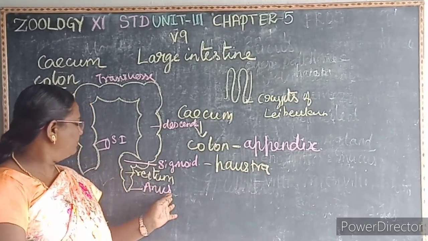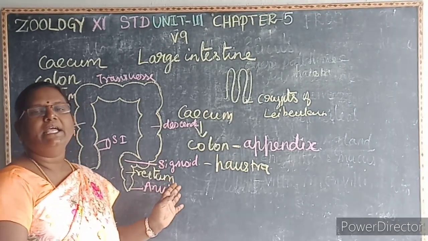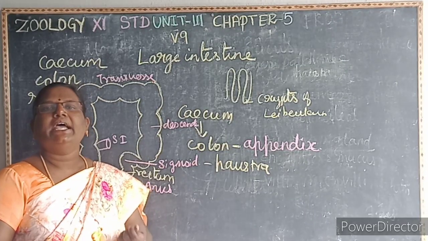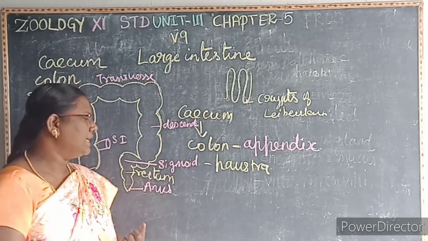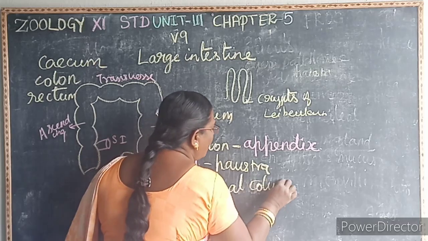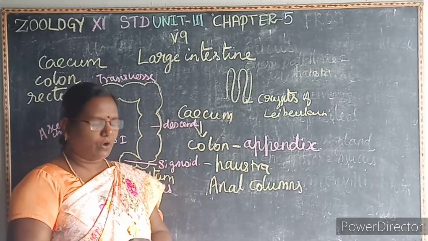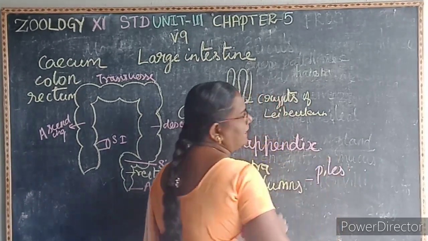Then the mucosa of the anal canal has several foldings. It contains arteries and veins. That is called as anal columns. That is known as what? Anal columns. These anal columns get enlarged and cause piles or hemorrhoids.